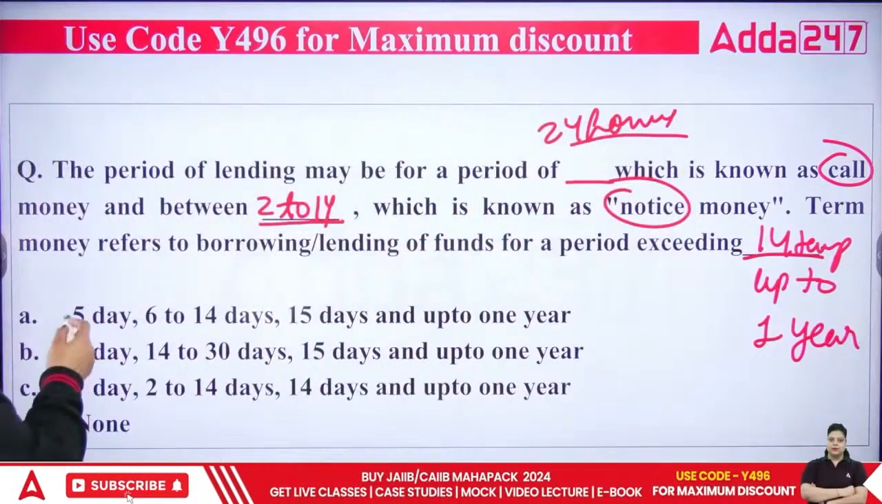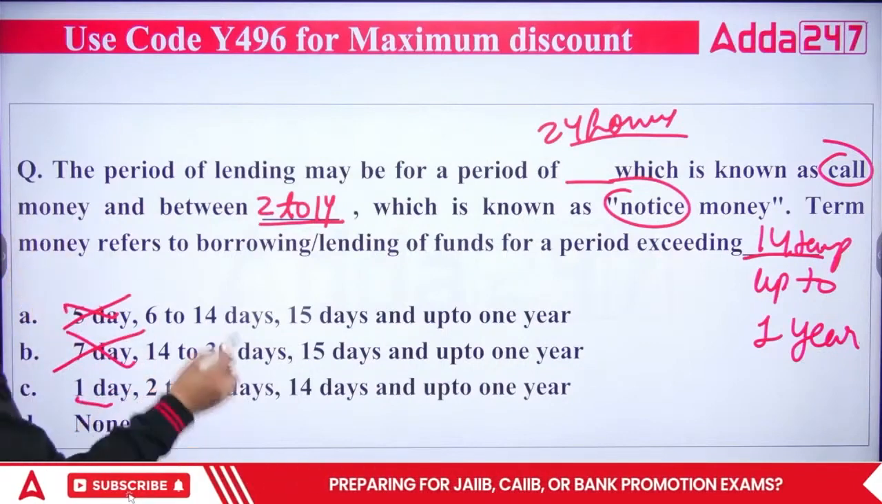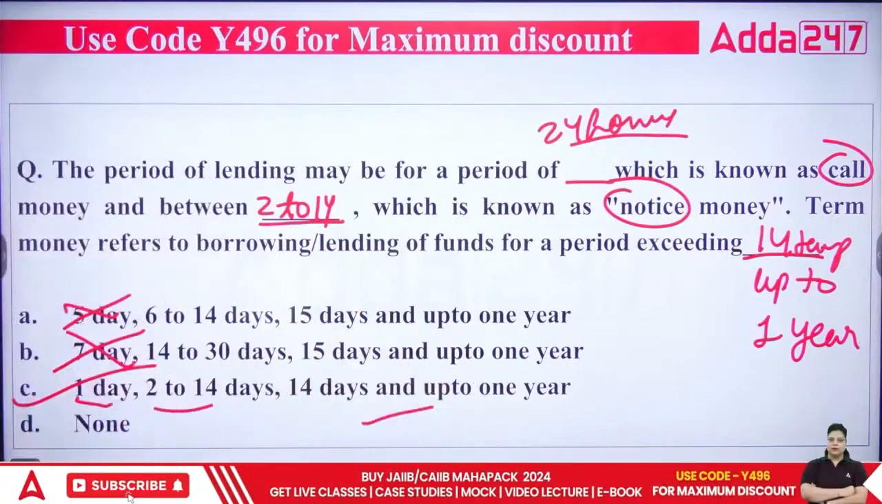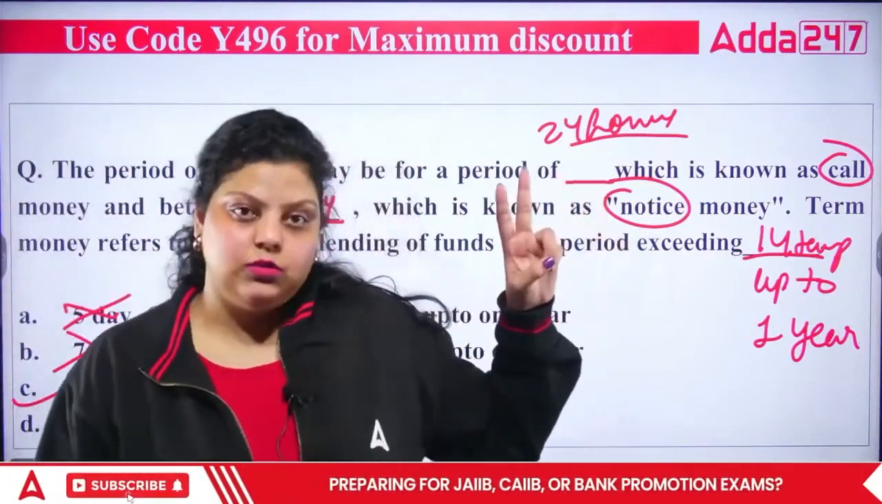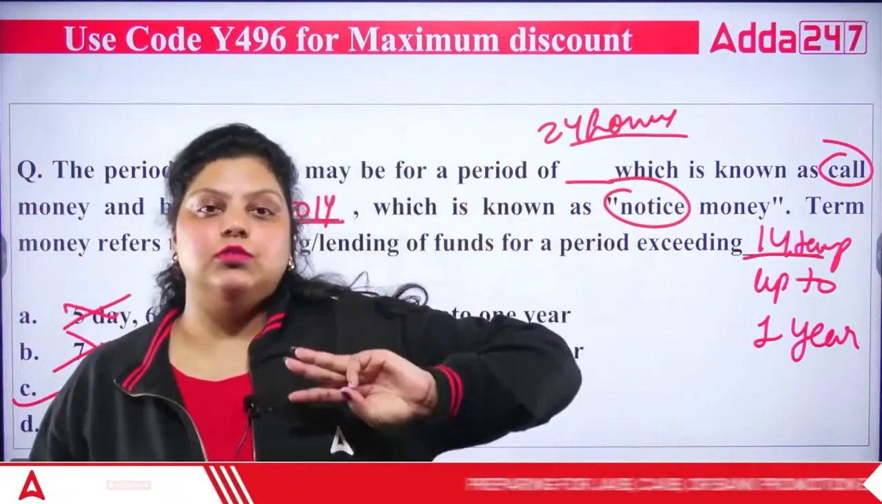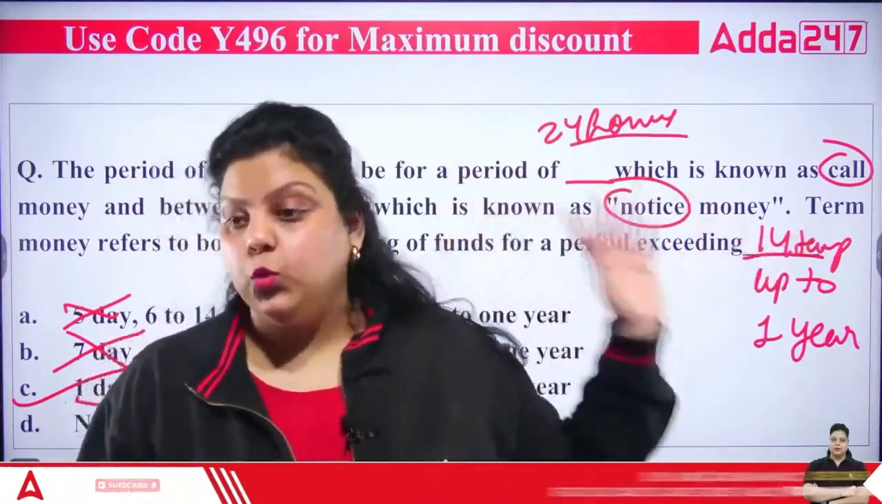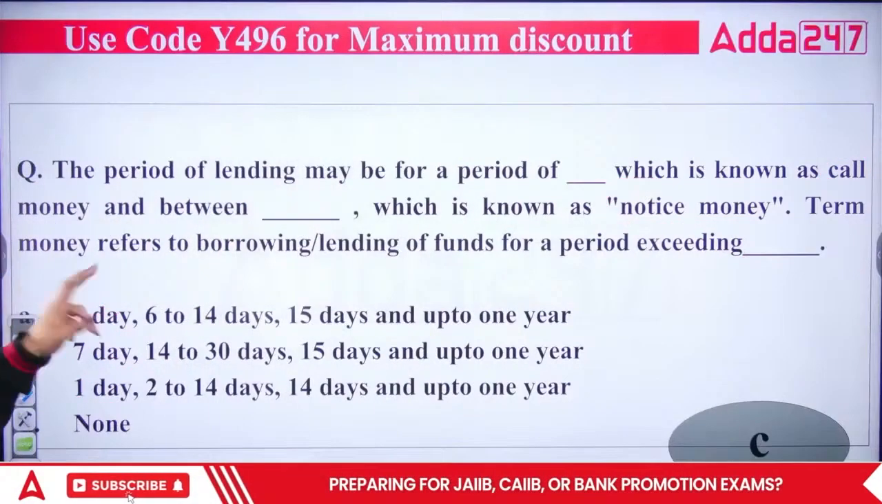So first is saying 5 days, no. Second is saying 7 days, no. Third is saying 1 day, this is correct. 2 to 14 days, correct. For 14 days up to 1 year, this is also correct. Right answer is C. So 1 day, you can call it overnight as well, for call money. 2 to 14 days, it is notice money. 15 to 364 days, it is your term money, or you can call it exceeding 14 days and up to 1 year. So right answer will be your C.